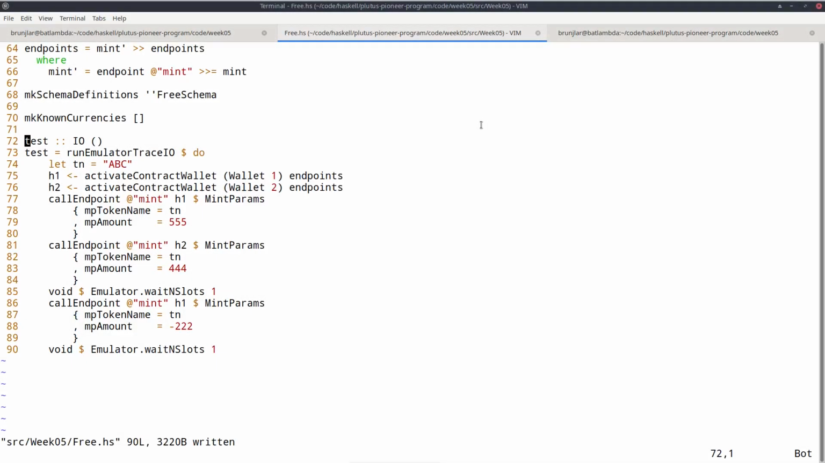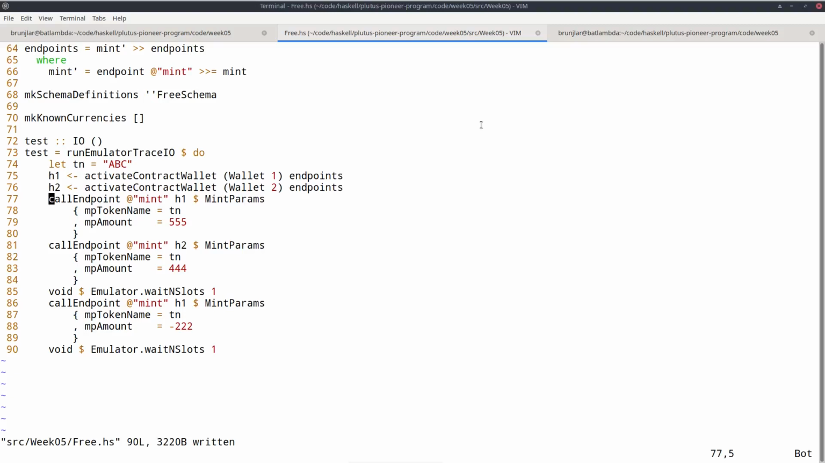Finally, I also want to show how we can test this using the emulator trace monad I explained last time without using the playground. So I write a test function in I/O that uses this run emulator trace I/O, and now this do block is in the emulator trace monad. So I just define tn to be the token name I always use, this ABC. Then I activate the endpoints contract for both wallets 1 and 2, and get handles H1 and H2.